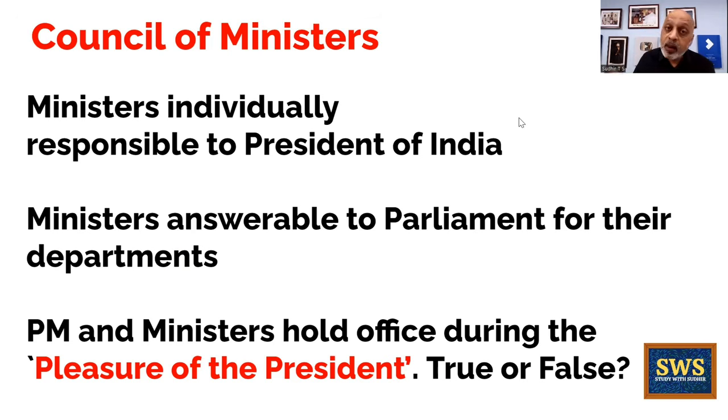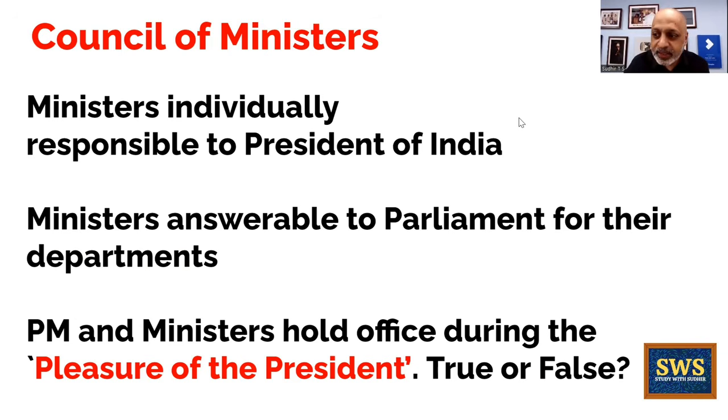Similarly, the ministers, while they're individually responsible to the president because he's the one who's administering the oath, their continuance in office depends more on the prime minister. Agar prime minister chahega ki is minister ko drop kar do, so the minister will have to be dropped or sacked if he refuses to resign. Okay, I hope you're understanding. See, that's the way the constitution is made. What is written is not completely true, and what is not written can also be true. So there are lots of ifs and buts which you need to understand as students of civics and political science.